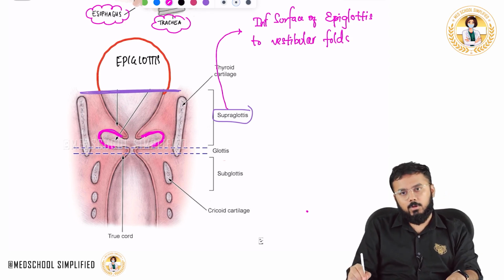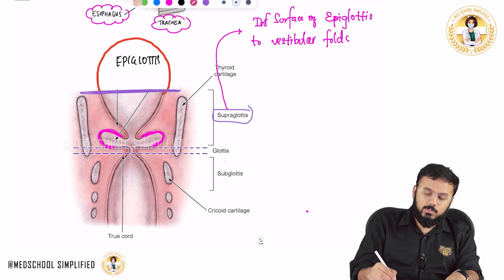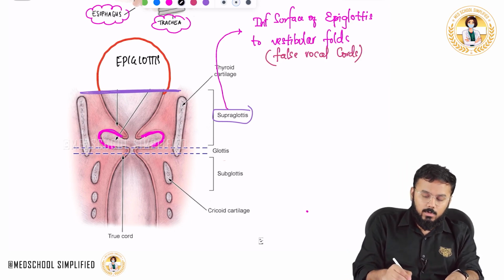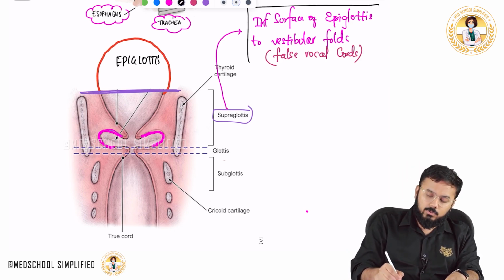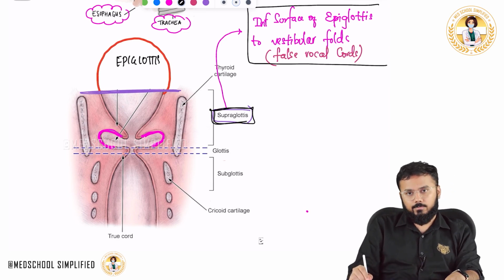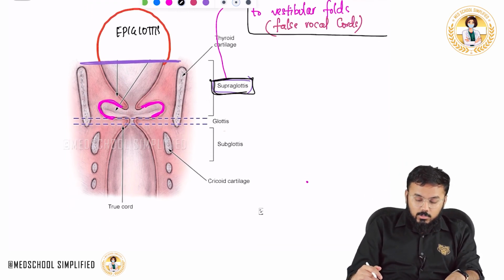Inferior surface of the epiglottis till the vestibular folds. So these vestibular folds are nothing but your false vocal cords. So these structures which you can see over here comprise your supraglottis. Okay. Next, what is glottis?